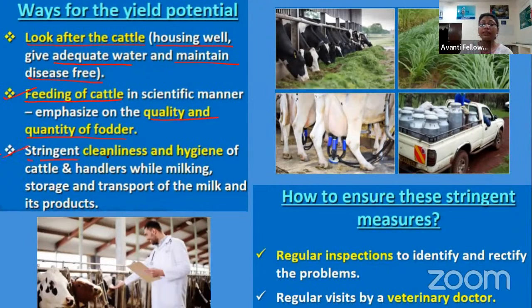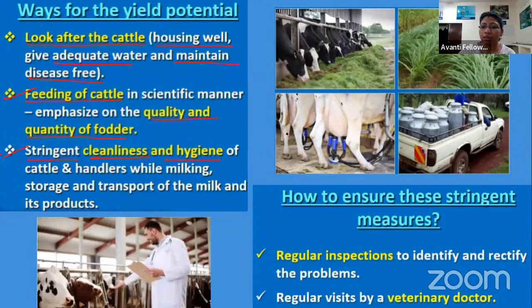Then, as I said, stringent cleanliness and hygiene. We have to maintain the hygienic condition of the animal as well as the surroundings in which they are present. Now, this hygiene is not only related to the animal and its surroundings. If we are obtaining milk from a cow or buffalo, we have to keep our hands clean, because initially, when technologies were not introduced, people used to take out the milk by hand.